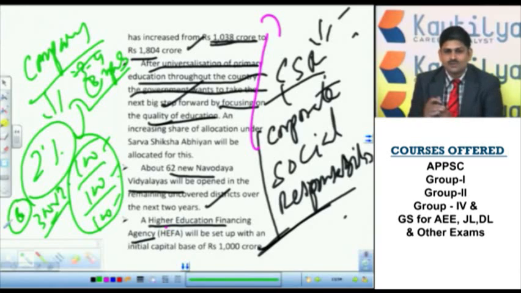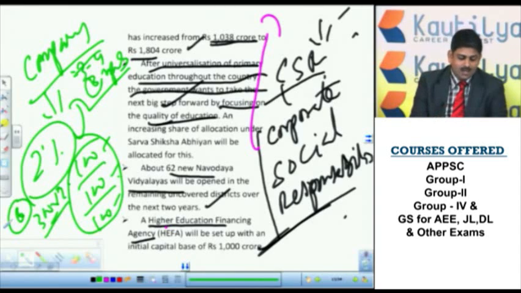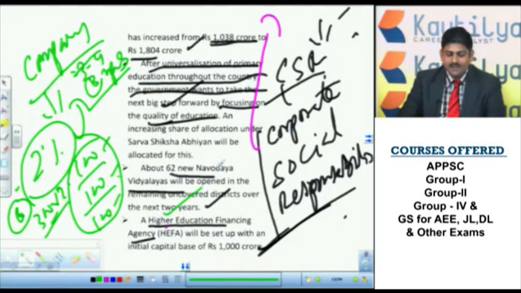They defined what the social sector actually is. Suppose a company spends on the rejuvenation of Ganga, that is considered, or if a company spends on education or on the construction of a building in a rural area, that is considered corporate social responsibility, or the health sector. In any sector they can invest. Right now these resources will be mobilized by the Higher Education Financing Agency. The companies, by giving money to this particular agency, can show that given amount under CSR, that is, under the corporate social responsibility scheme.